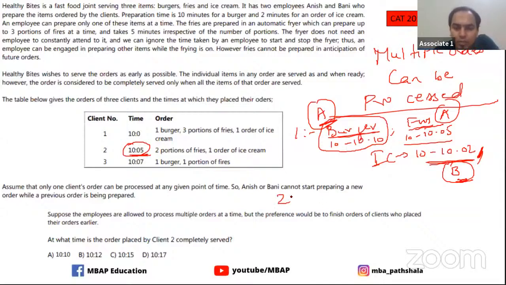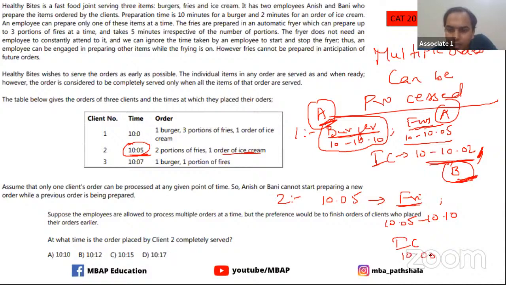So client number 2 comes in at 10:05, and at that time B is already free, so B can start processing client number 2. Now client number 2 has two things. One is fries, which will go from 10:05 to 10:10, but here he doesn't have to wait for it. The other thing is ice cream, so he can start with the ice cream also at 10:05 and complete it by 10:07. So overall the order for client number 2 is completed by 10:10 itself.